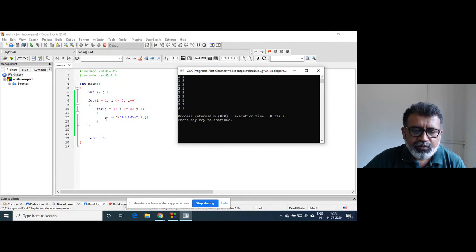This is called nesting of loops, one loop inside another loop. So the outer loop will be executed 3 times.